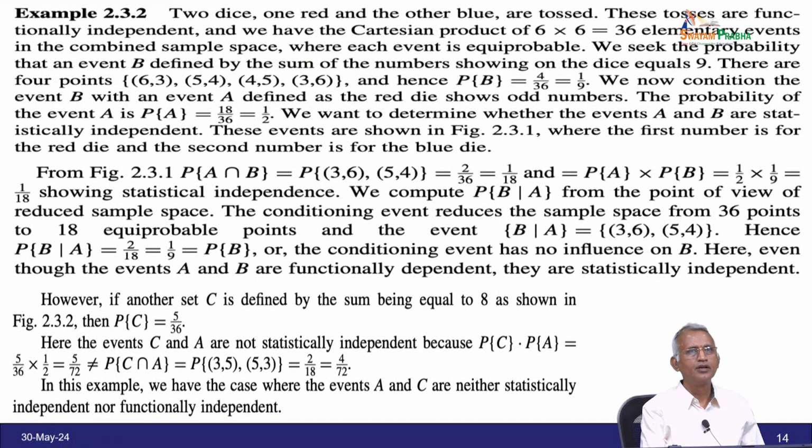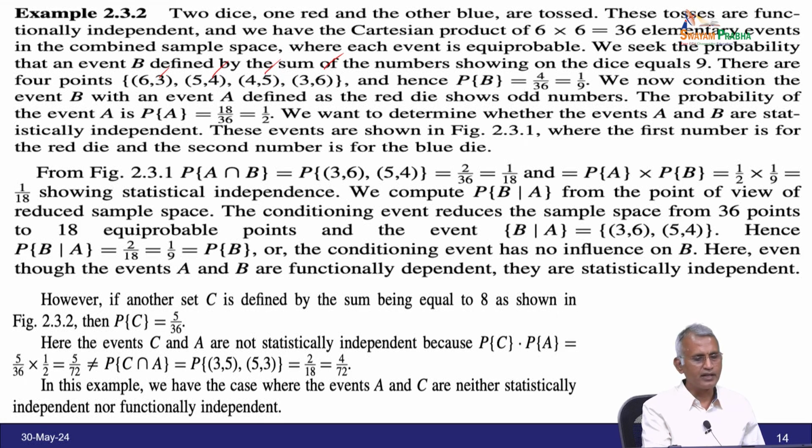Next example: two dice, one red and the other blue, are tossed. These tosses are functionally independent. So we have the Cartesian product, 6 into 6 is 36 elementary events of the combined sample space, and the events are equiprobable. Event B is defined by the sum of the numbers showing on the dice being 9. The possibilities are 6,3; 5,4; 4,5; 3,6, and the probability of B is 4 by 36, equal to 1 by 9.